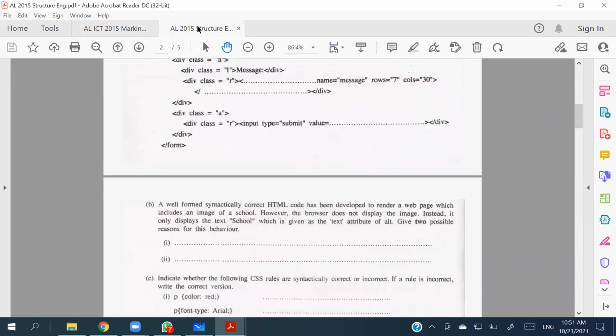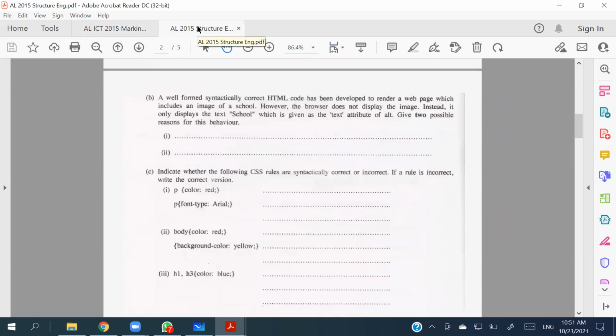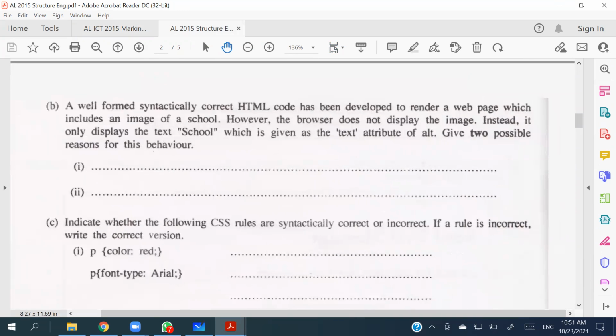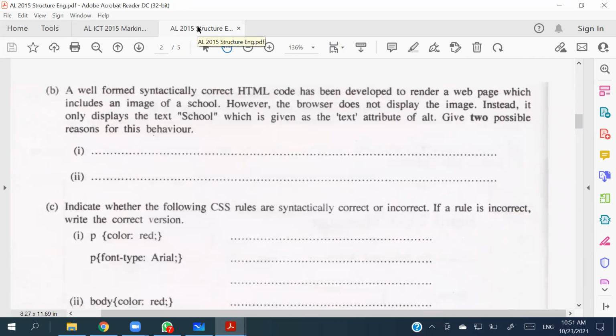Right, so the second question is asking: a well-formed, syntactically correct HTML code has been deployed to render a web page which includes an image of a school. However, the browser does not display the image. Instead, it only displays the text school, which is given as the text attribute of ALT, right?